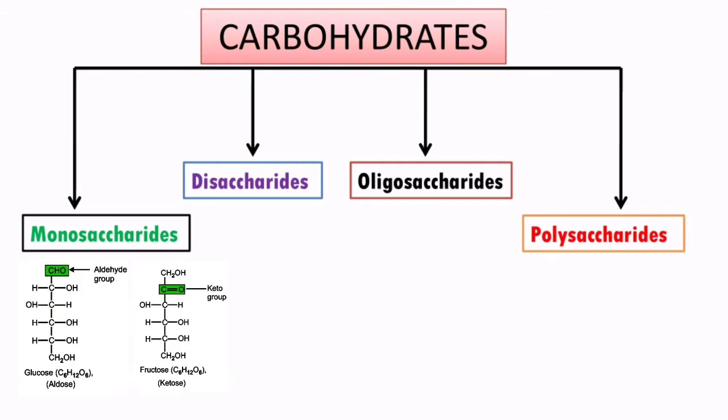So that's why they are called simple sugars. The examples of monosaccharides are glucose and fructose. When you see the structure of glucose, it has many hydroxyl groups along with one aldehyde group. And the other example, fructose, has many hydroxyl groups and one functional group, that is a keto group. So basically monosaccharides have one sugar unit with an aldehyde or ketone group.